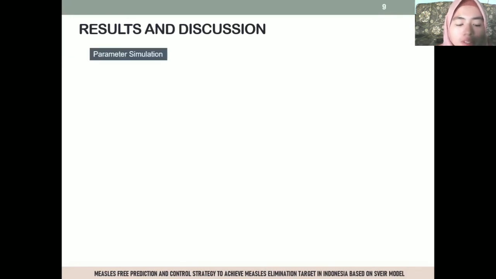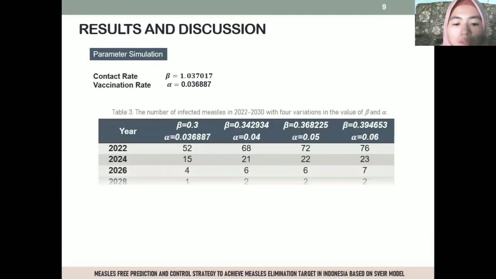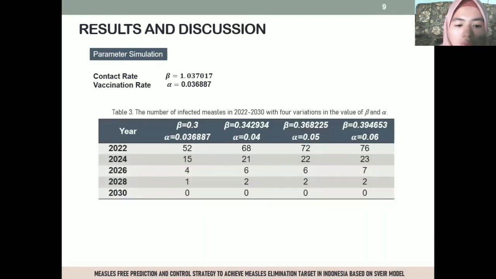The next is parameter simulation. Simulations were carried out on the parameters of contact rate, or beta, and the vaccination rate, or alpha. The simulation results of beta and alpha are shown in Table 2. From the results, we can see that if the control strategy is simply to prevent contact, that is, without vaccination, the measles elimination target by 2030 can be achieved by reducing contact by 71% with sufferers.